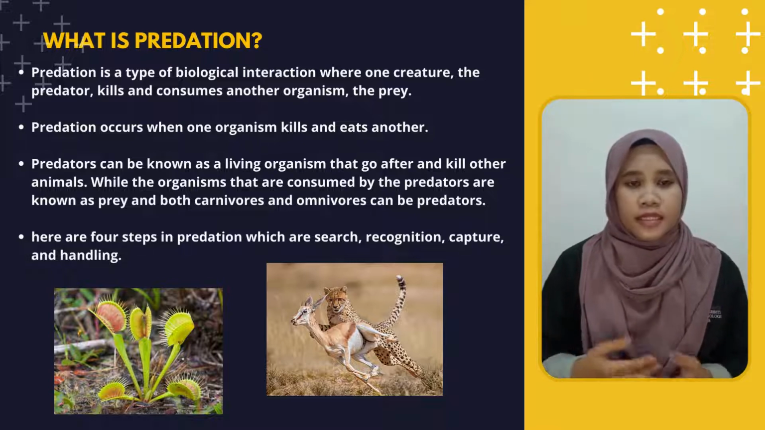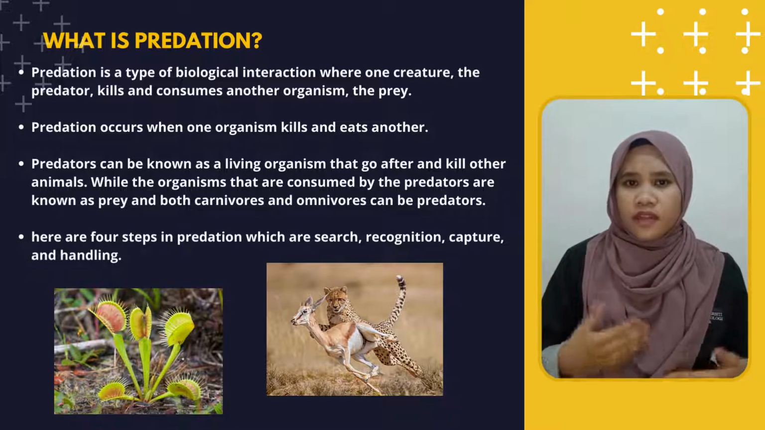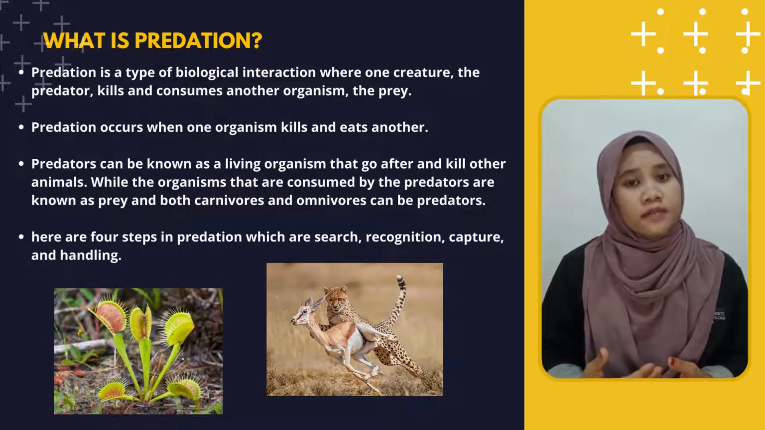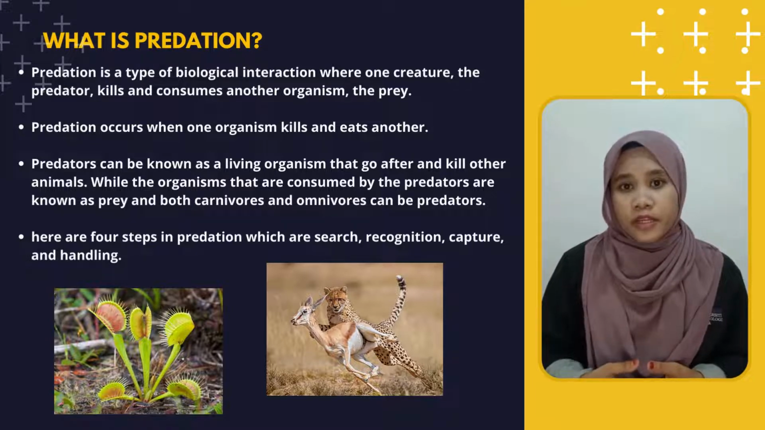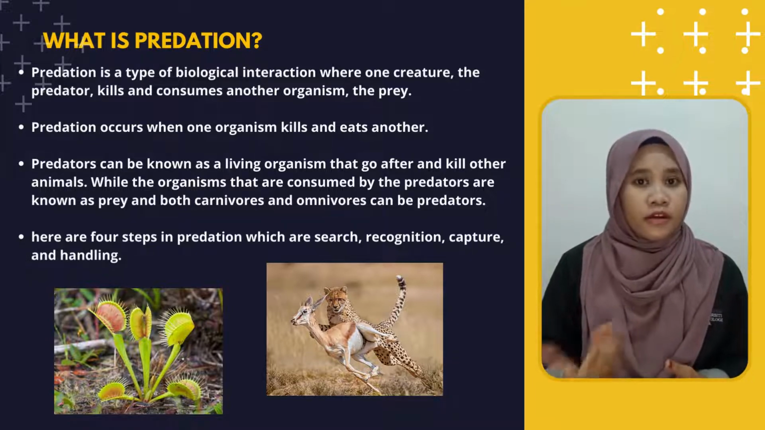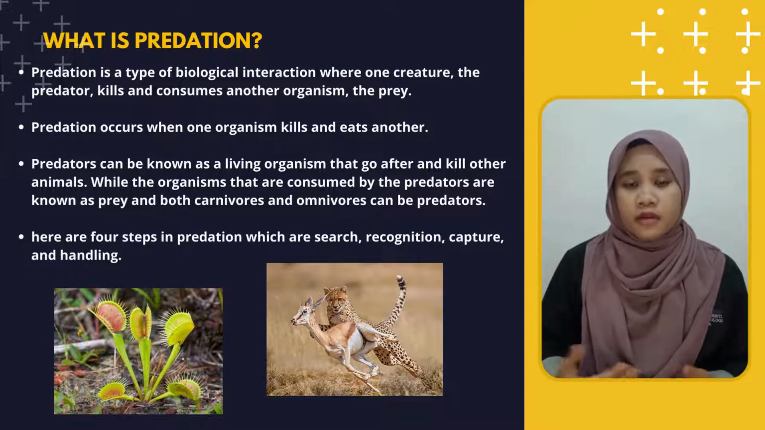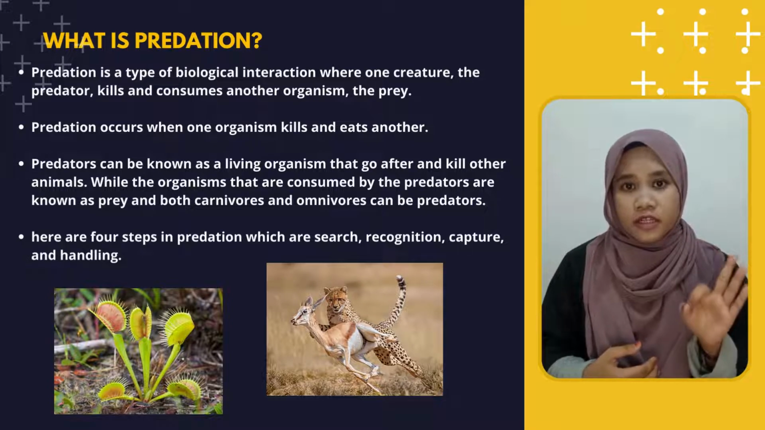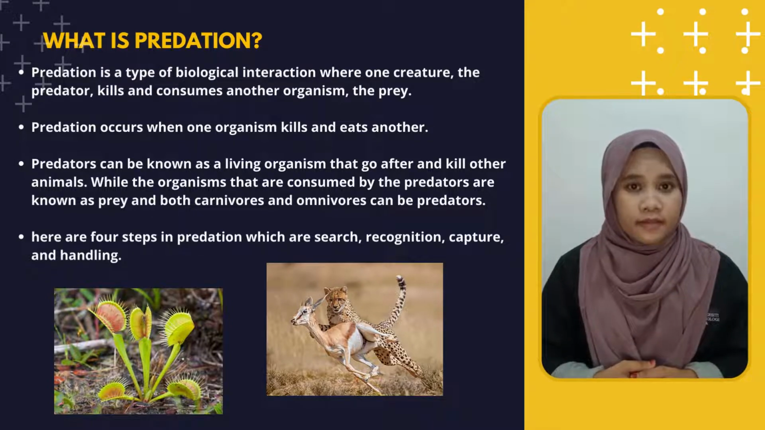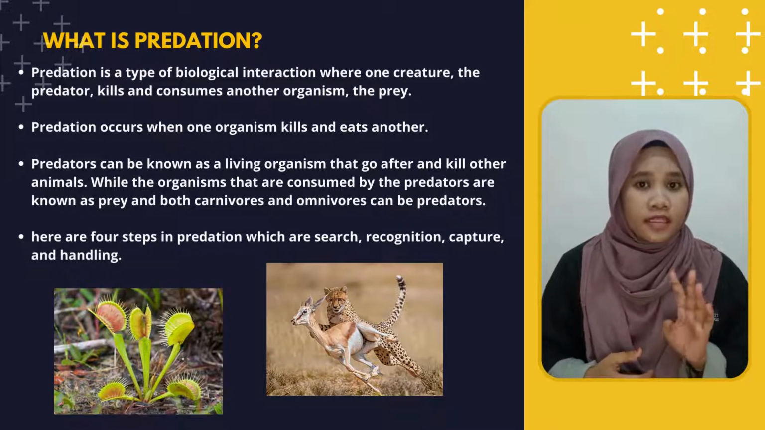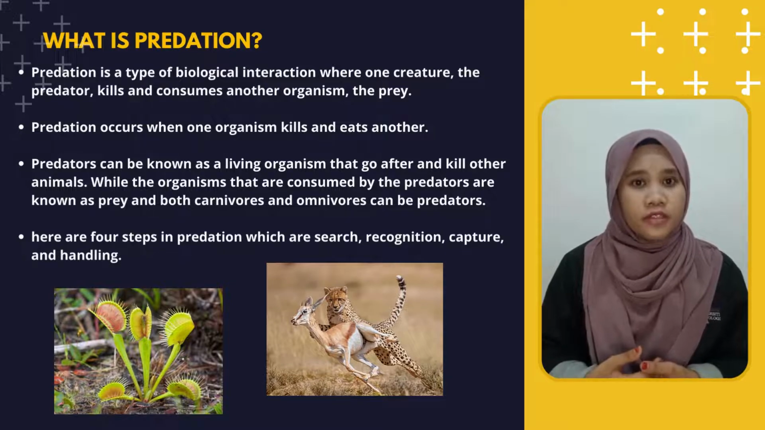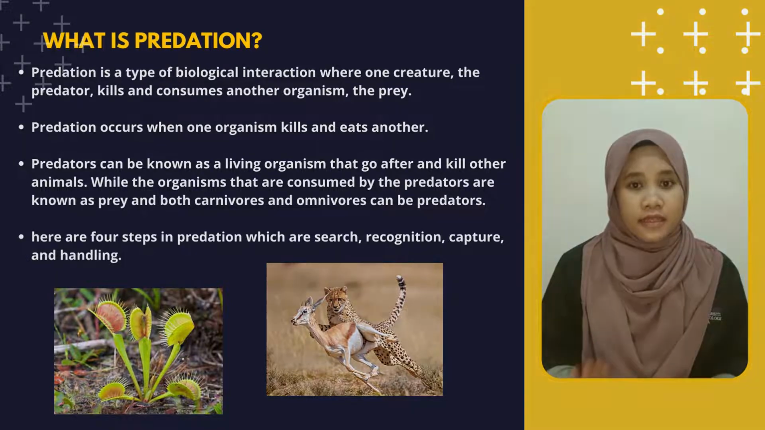A predator can be known as a living organism that goes after and kills other animals, while the organisms that are consumed by the predator are known as prey. Both carnivores and omnivores can be predators. There are 4 steps in predation, which are search, recognition, capture, and handling. Not all predators are living organisms. Therefore, Venus flytrap and pitcher plant are examples of carnivorous plants which eat insects as their prey.